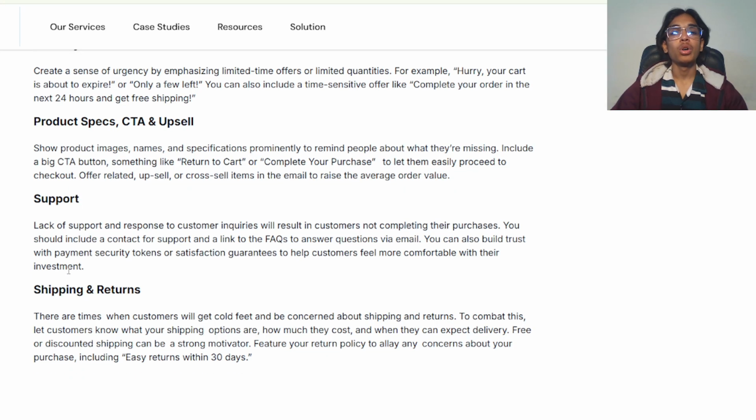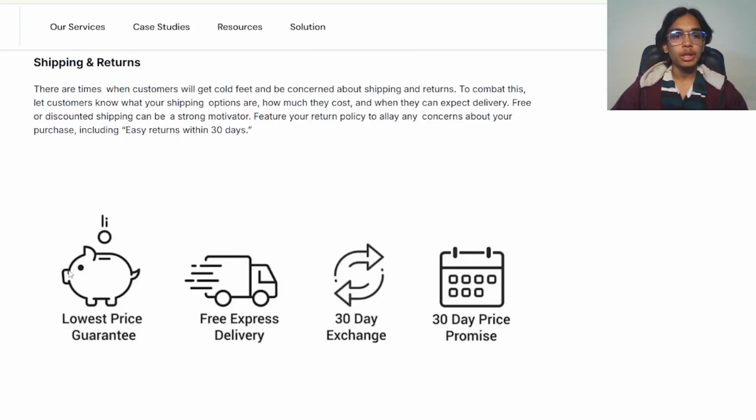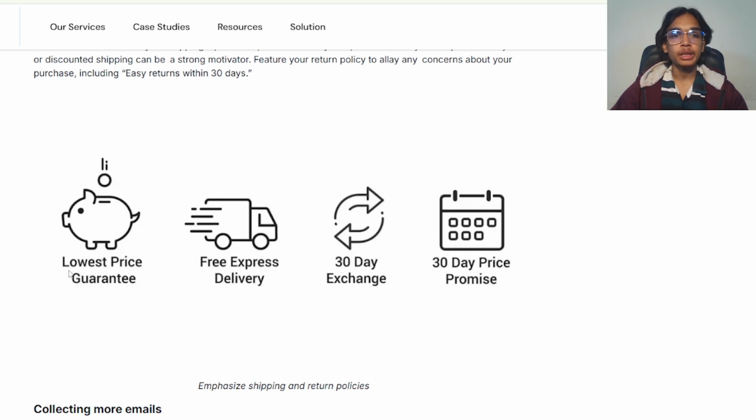You can also include a time-sensitive offer like completing your order in time. Show product images, shipping and returns. There are times customers get cold feet and have concerns about purchases, so include easy returns within 30 days.